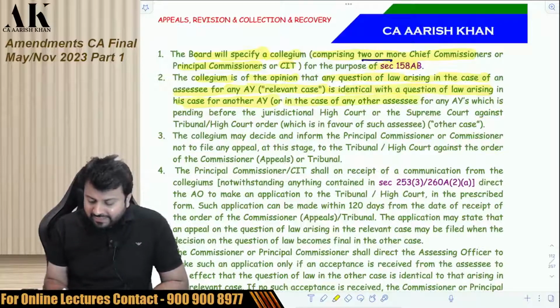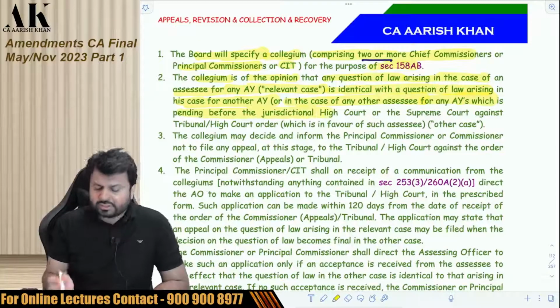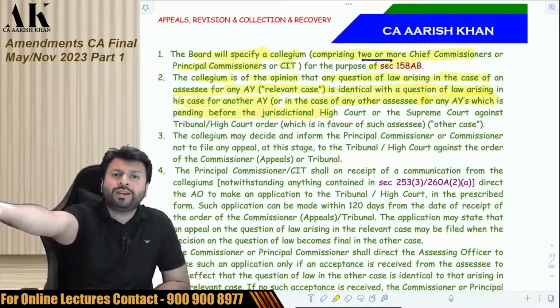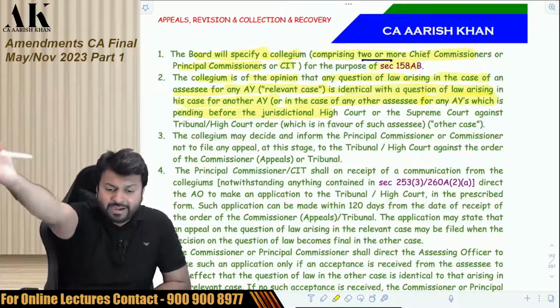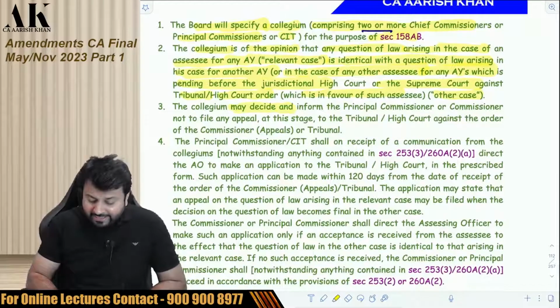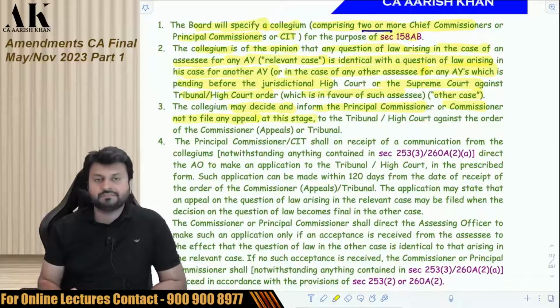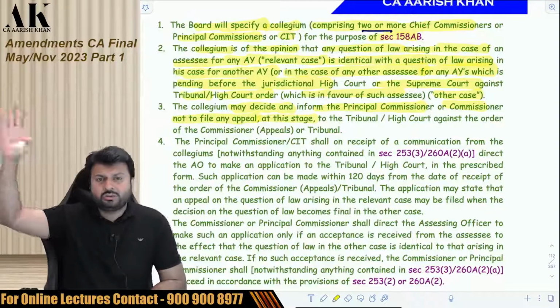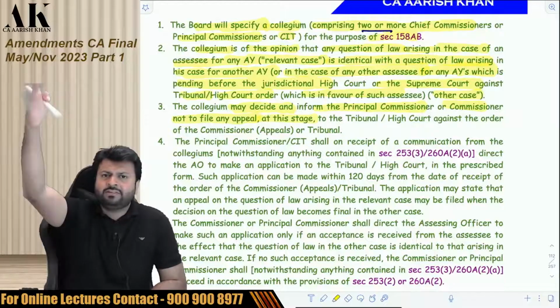Or in the case of any other assessee, that is his friend's case, for any AY, which is pending before the jurisdictional High Court. Yes, the matter of 1819 is similar to the matter of 2223, and the matter of 1819 is already pending in my case or in my friend's case, or in the Supreme Court, against an order of the tribunal or High Court which is in favor of the assessee. The collegium may decide and inform the principal commissioner or commissioner not to file an appeal at this stage. They are not saying don't file an appeal ever. At this stage, don't file. Let the High Court and Supreme Court judgment of 1819 come, and then we'll take a decision.